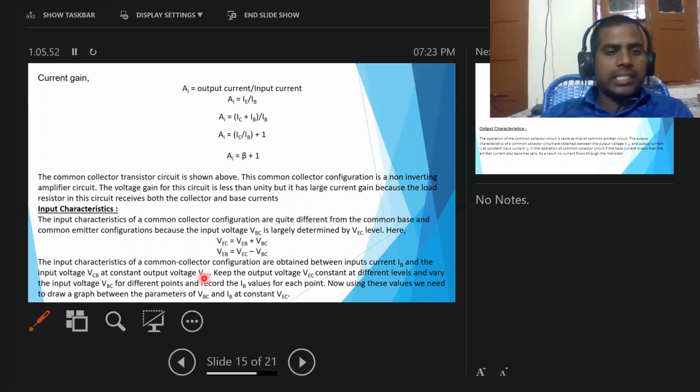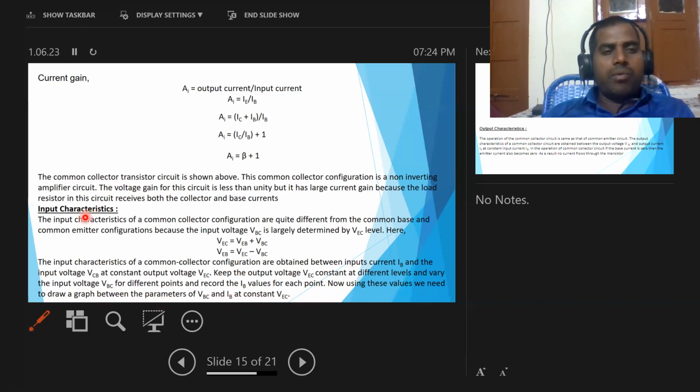The input characteristics are obtained between input current IB and input voltage VBC at constant output voltage. Keep the output voltage VEC constant, vary the input voltage at different levels, and record the base current values at each point. Using these values we draw a graph between VBC and IB.